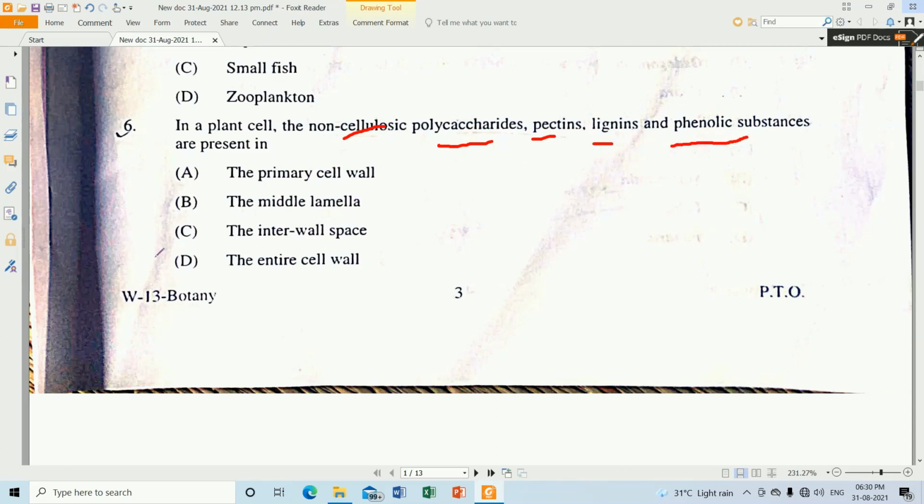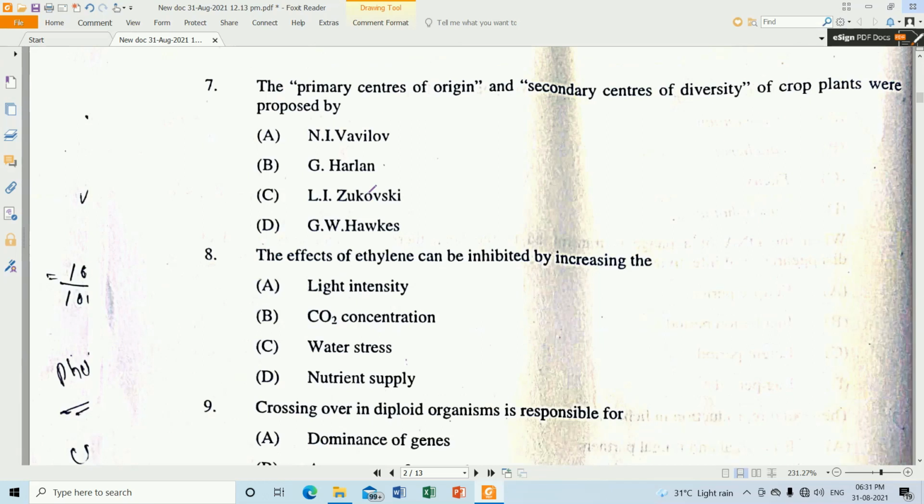you will get in the interwall space. Question number 7. The primary centers of origin and secondary centers of diversity of crop plants, so that were proposed by N.I. Vavilov. Option A will be the correct one.